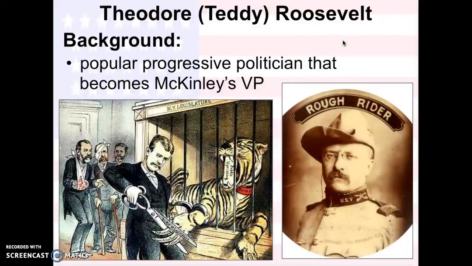And one of those progressive presidents is Teddy Roosevelt. He's known as the Rough Rider, one of the most progressive, and he gets a lot of things done for the people in America. And as you see, he's McKinley's vice president at the time. So he's the vice president when McKinley gets shot, and then he'll eventually take over the presidency, as we see in the next slide.